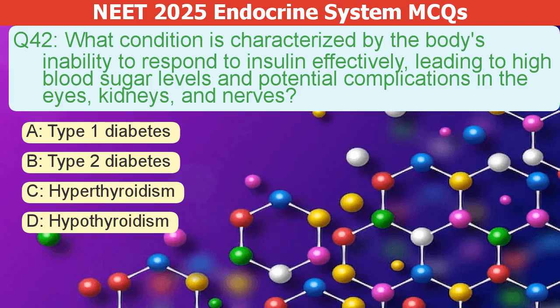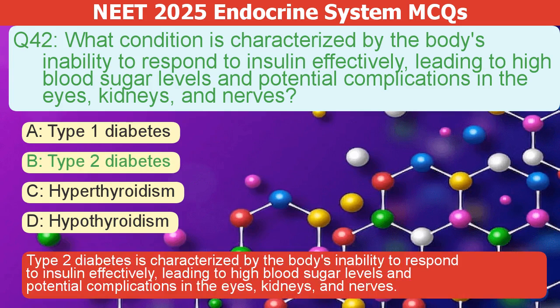What condition is marked by the body's poor response to insulin, causing high blood sugar and possible eye, kidney, and nerve problems? A. Type 1 diabetes. B. Type 2 diabetes. C. Hyperthyroidism. D. Hypothyroidism. The correct answer is B. Type 2 diabetes is characterized by the body's inability to respond to insulin effectively, leading to high blood sugar levels and potential complications in the eyes, kidneys, and nerves.